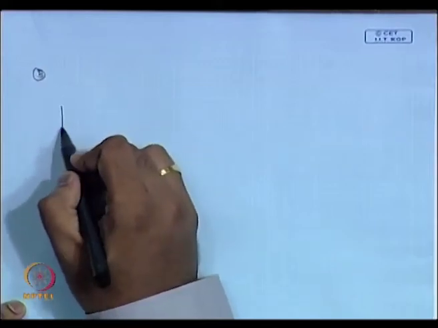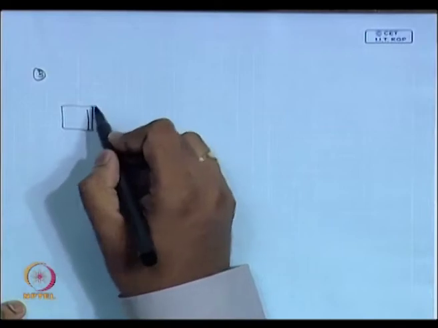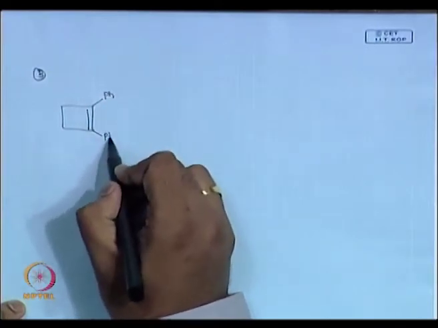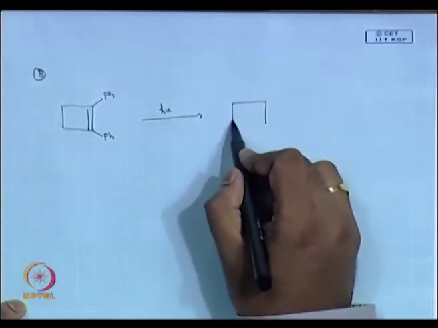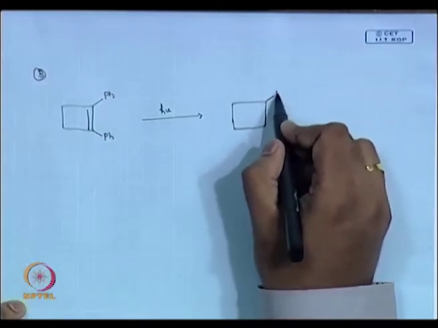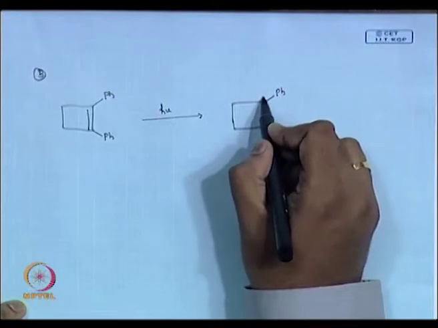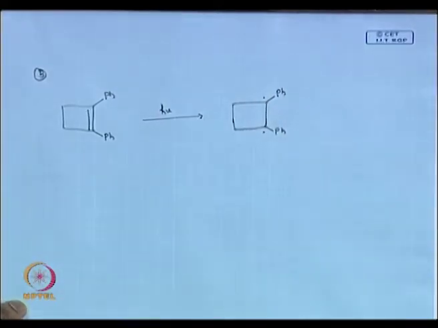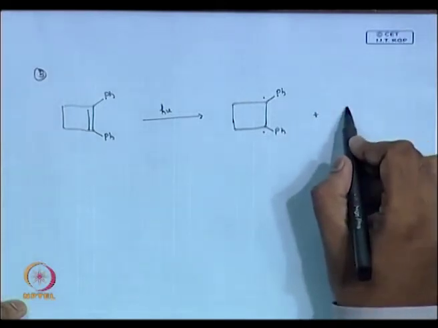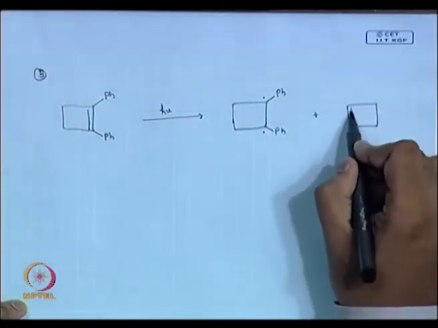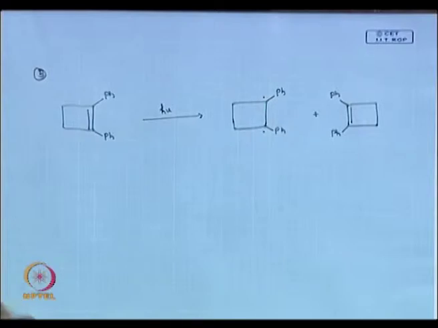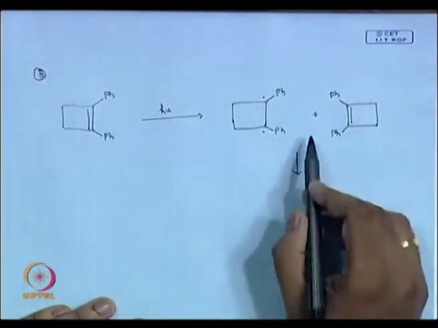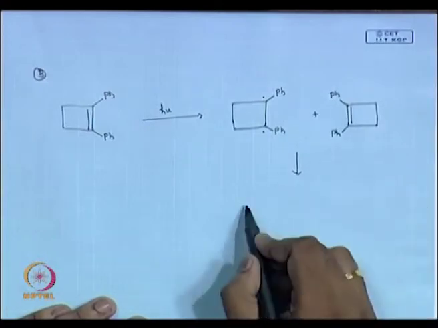In the case of B, it will be simple. I photolyze the phenyl compound, get my radical, and this radical can now react with the ground state alkene.